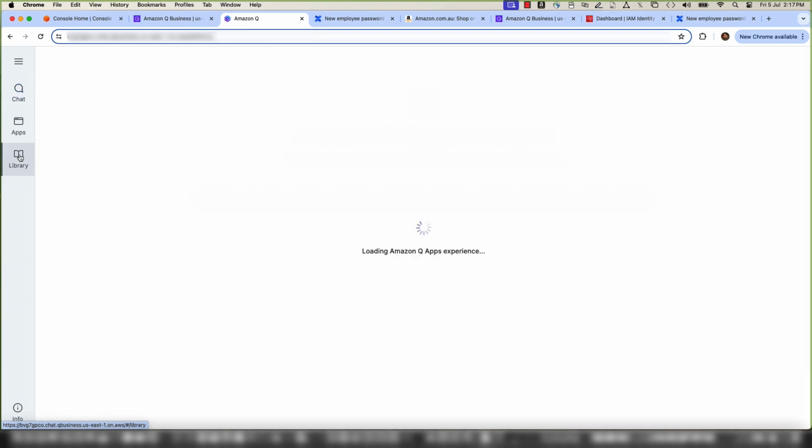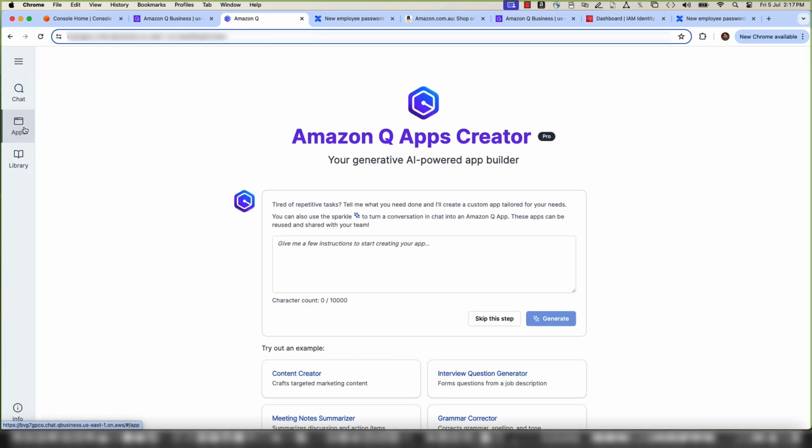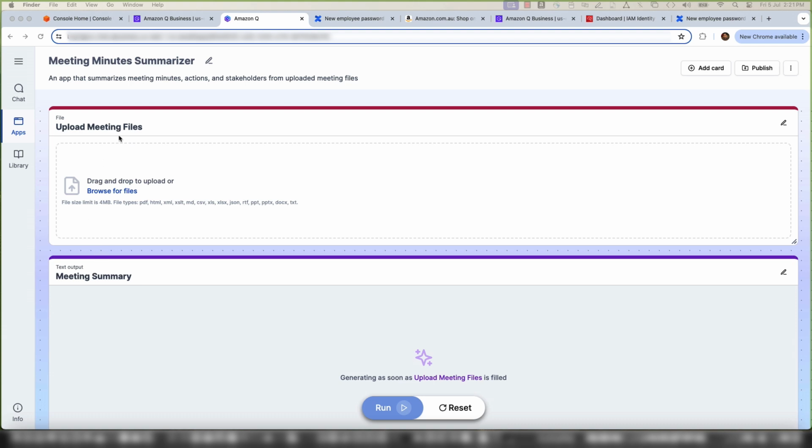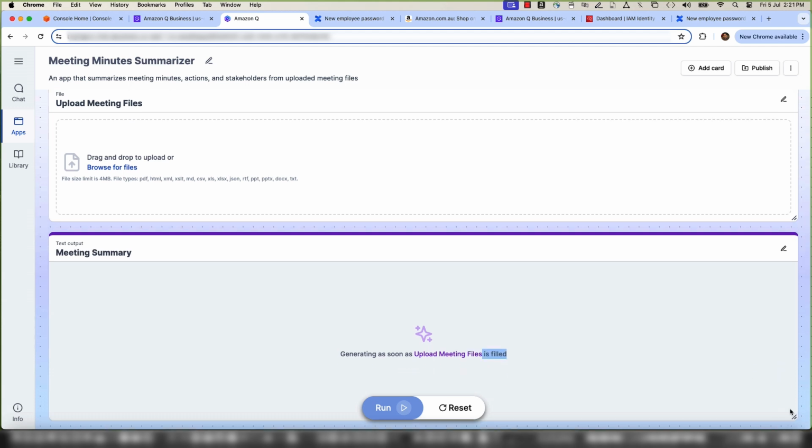Next, let me demonstrate how to build GenAI apps using Amazon Q Apps feature for repetitive tasks. Example instruction and prompt: create an app to summarize minutes of meeting where meeting files are ingested as input. And Q will summarize minutes of meetings, actions, and list names of stakeholders. Click Run. You can see an app with widgets such as upload meeting file, output as summary, action items, and stakeholders.